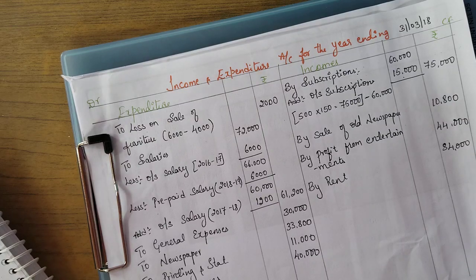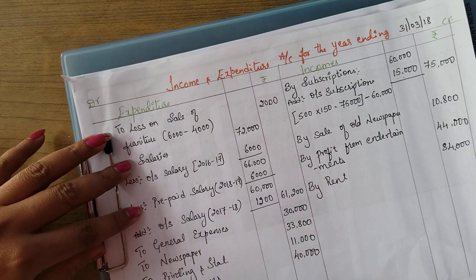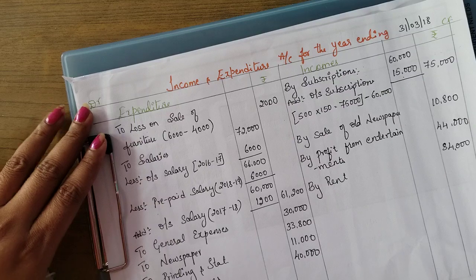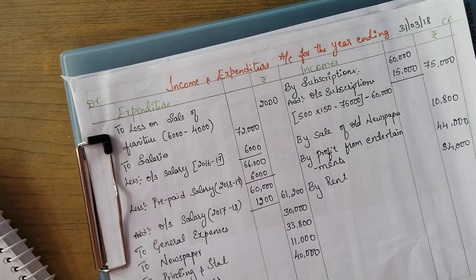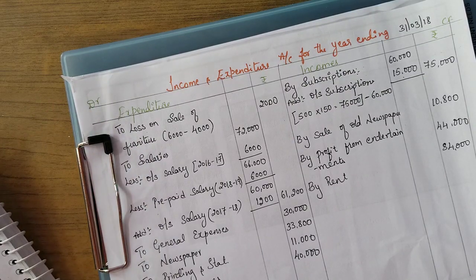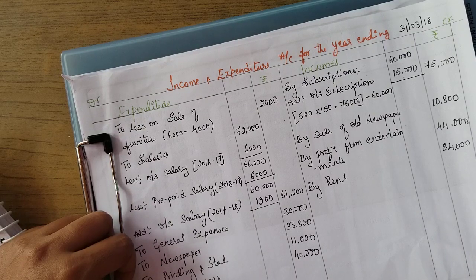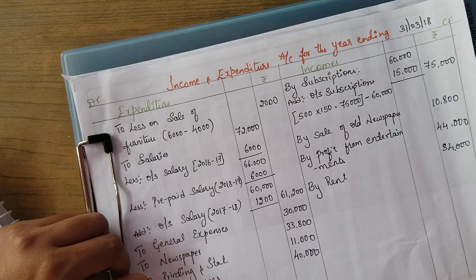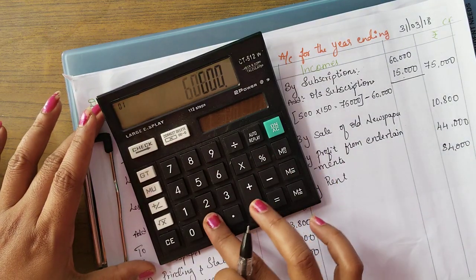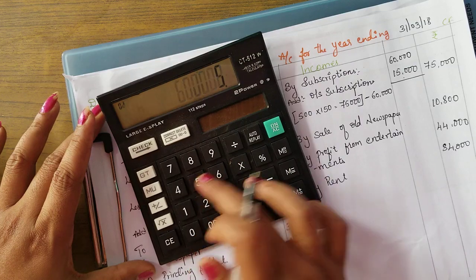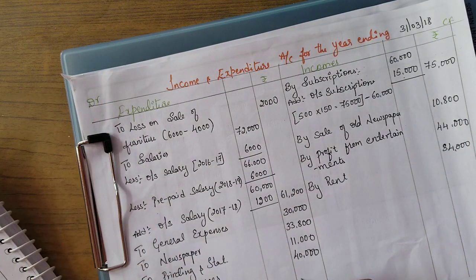Okay. And next, one more thing is left out, that is depreciation, which is given in the adjustment. So to depreciation on land and building, it is at 5%. So land and building, here we have only the old balance, that is 6 lakhs. On this 6 lakh we need to calculate 5%. Okay, 6 lakhs into 5%, that is 30,000.